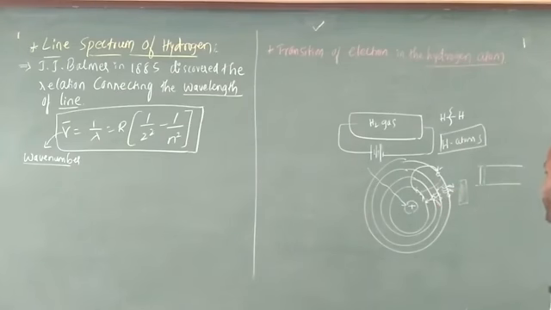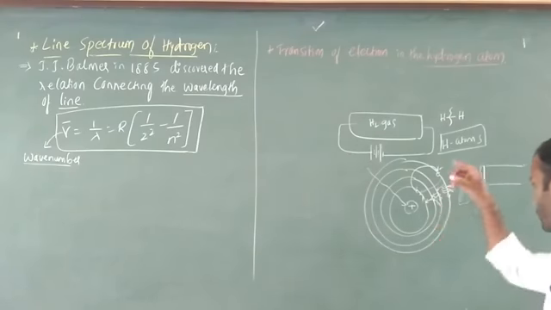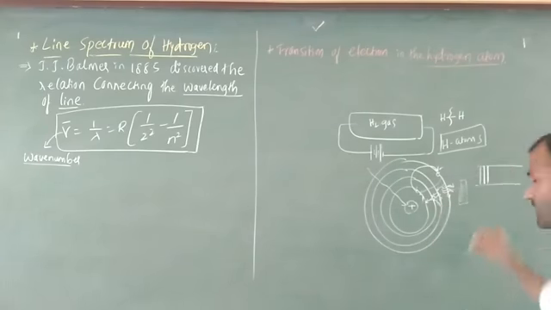These radiations pass through a photographic plate, which is spectroscopy material. Again, I get another line. Next, it can move from third to second, and I get another line. Again, it can move from second to first, and I get a fourth line. Such kinds of lines are going to form, and that indicates the line spectrum of hydrogen.